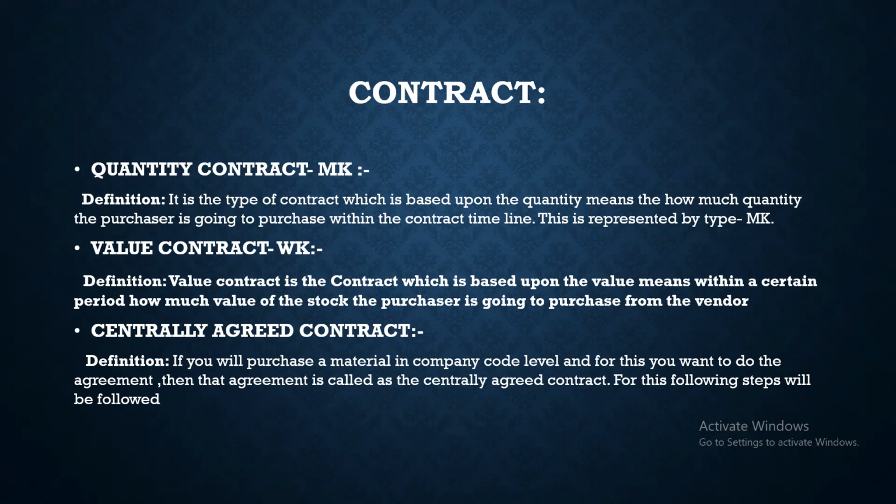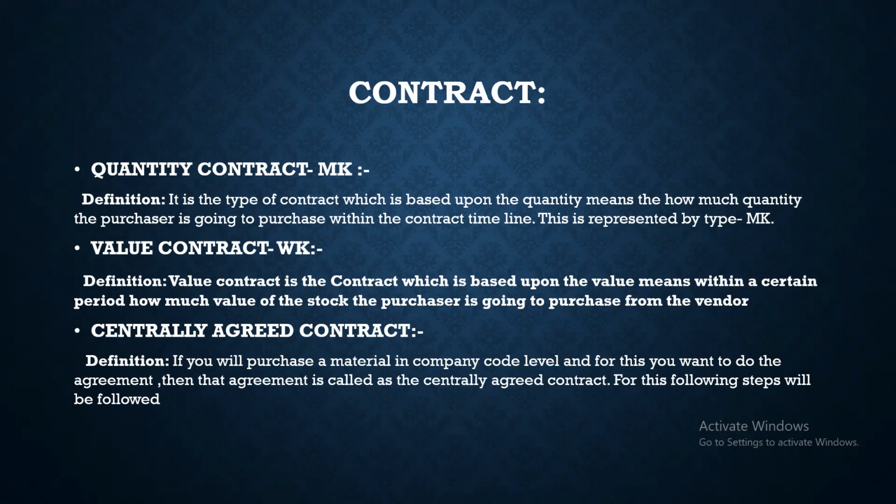So what is the quantity contract? Quantity contract is the contract which is based upon the quantity. That means the purchaser makes the contract with the vendor for a particular material for a certain period of time, saying he is going to purchase this much quantity of material or stock from that vendor only.